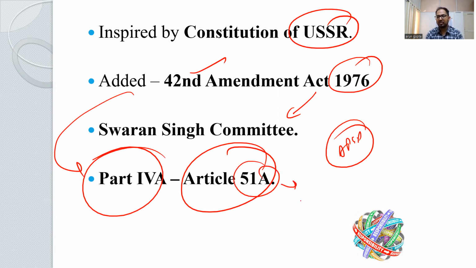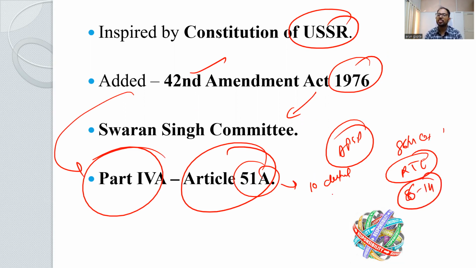Under Article 51A, originally there were 10 duties, and by the 86th Constitutional Amendment Act, where the right to education was given as a fundamental right for children from 6 to 14 years, one more duty, the 11th duty, was added.